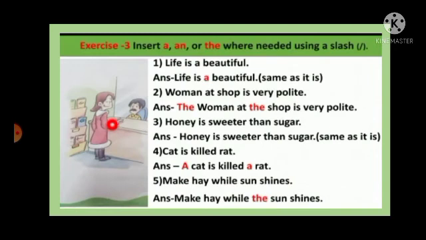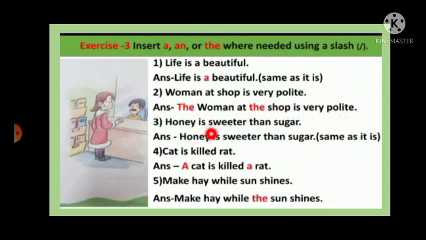Now students, let's move to exercise number 3. So here we have to put a slash while using and insert a, an and the articles. So first one is life is beautiful. So the answer is life is beautiful. Same, no changes will be done. Woman at the shop is very polite. So here in the woman we have to put the slash and write the, the woman at the shop, and put the slash here, at the shop is very polite.